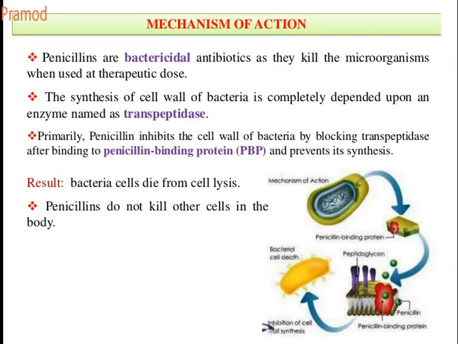They inhibit the cell wall synthesis of the bacteria by blocking the transpeptidase enzyme. So they block the transpeptidases after binding to the penicillin binding proteins and prevent the synthesis. So these penicillins bind to the penicillin binding proteins and thus interfere with your enzyme. It entirely blocks the transpeptidase enzyme. Result is bacterial cell death due to cell lysis. Penicillins do not kill other cells in the body. So they are only specific to the microorganism, not the other cells.